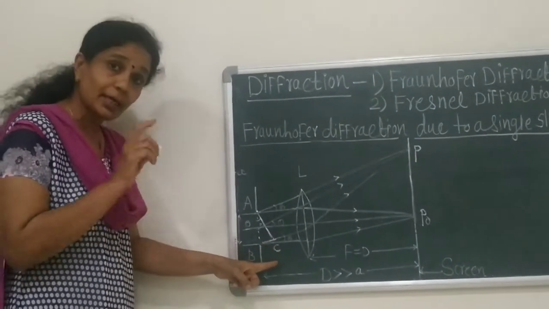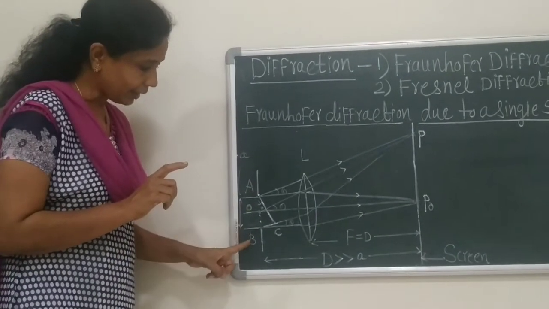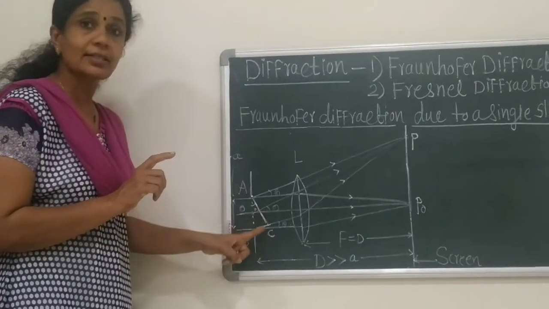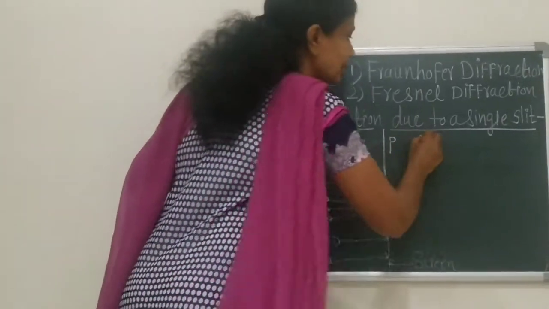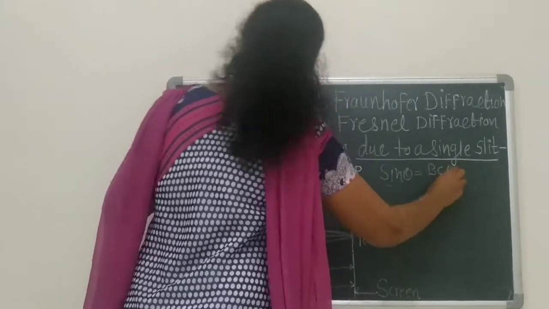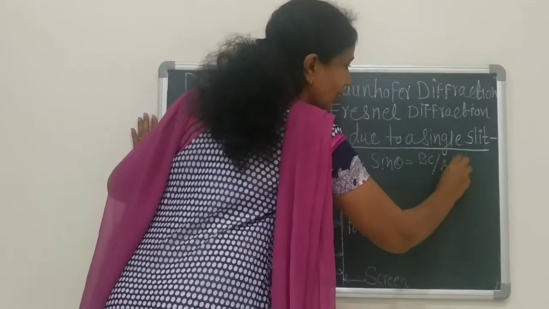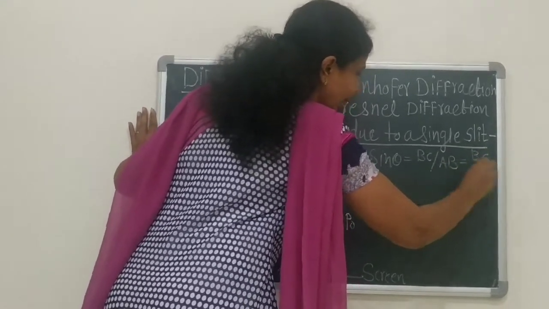To calculate the distance BC, we have to use this triangle, the right angle triangle ABC. In this triangle, what is the value of sin theta? Sin theta is equal to BC upon AB, and AB is nothing but a.